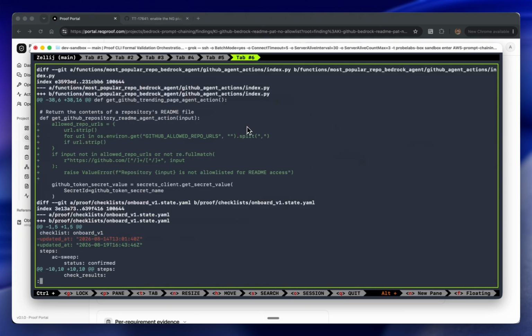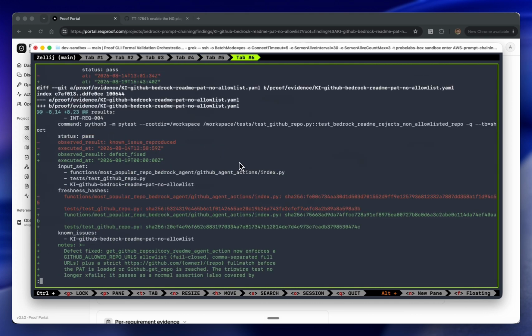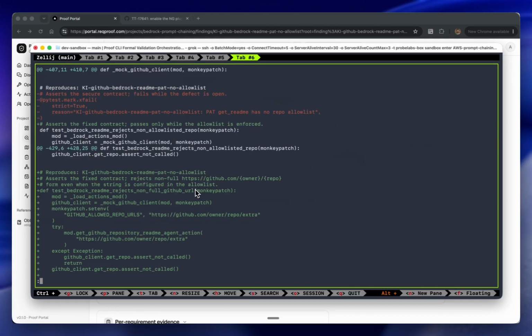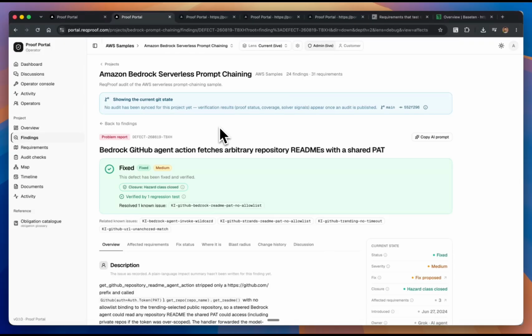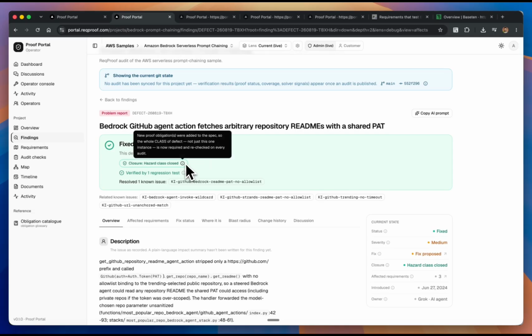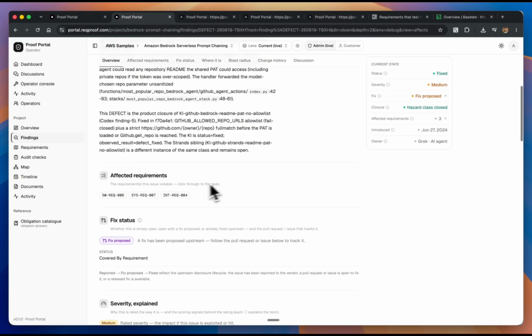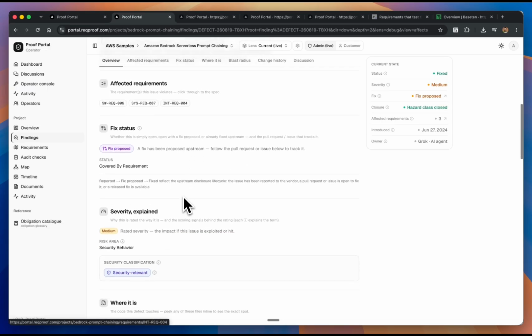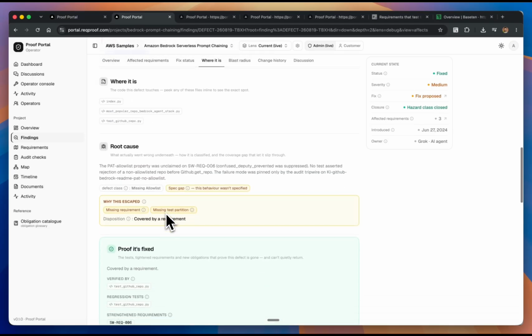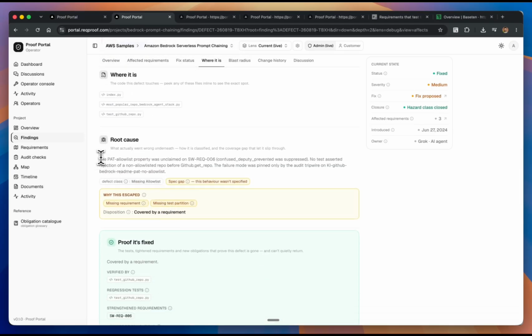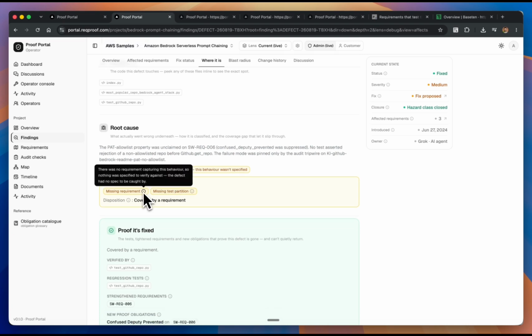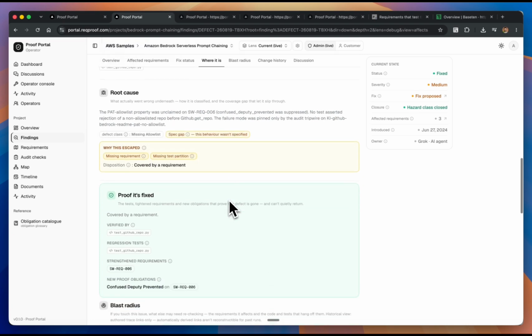The issue is fully fixed now. We can see that the agent added the required evidence and tests. Now let's go back to the dashboard. Once the fix is verified, the issue does not merely disappear into a done column. Proof creates a defect record. It uses the same evidence-bearing structure as any other change, but now it also retains the original issue, the reproducer, the root cause, the actual fixing change, and the evidence that closed it. Closing the class requires broader evidence: the relevant hazard analysis, sibling sweep, requirement obligations, and the rest of the blast radius. If that evidence is not there, Proof says so.